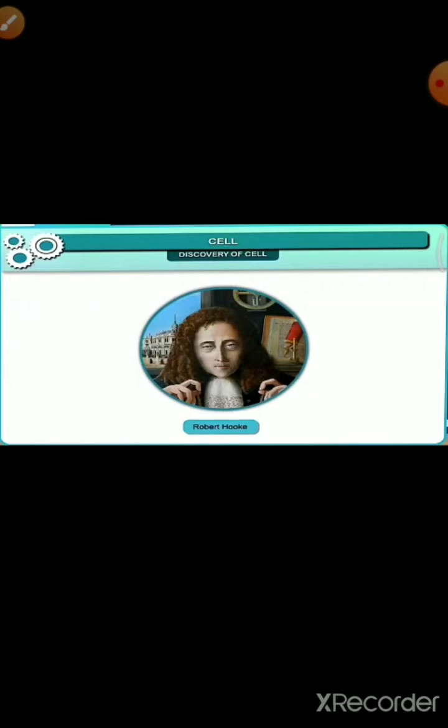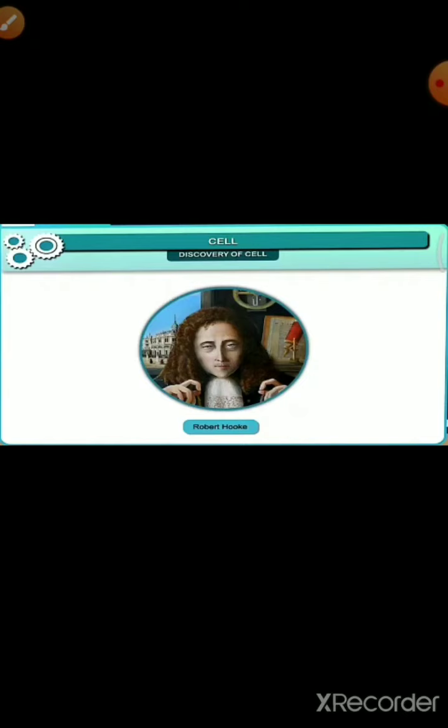The picture is in your book. Open your book, page 34. The picture A is called figure 3.1. Can you see there? The first picture A is Leeuwenhoek's simple microscope, and B is Antony van Leeuwenhoek. He was the first to observe tiny single-celled living units in a drop of water. But he did not name them as cell.